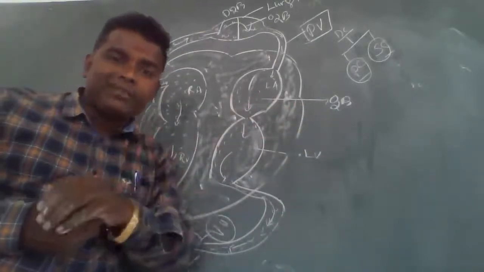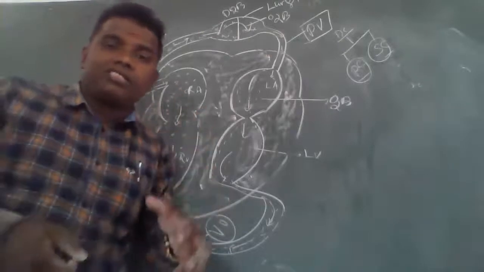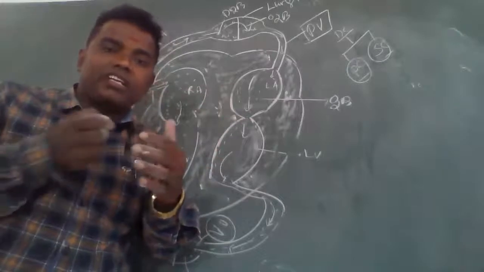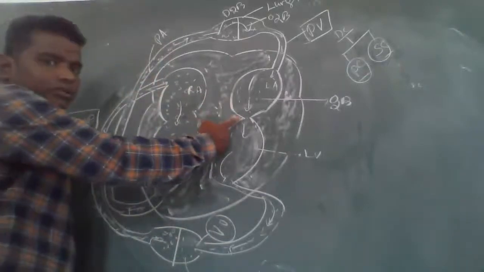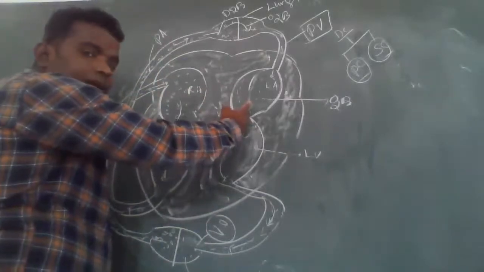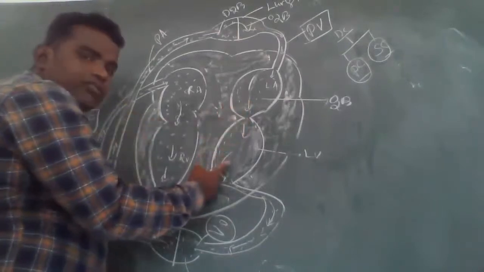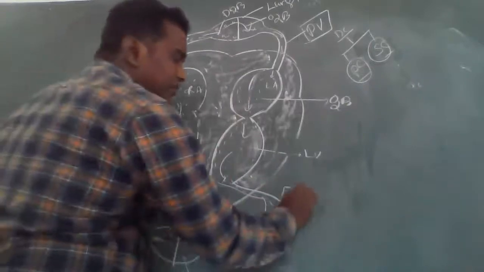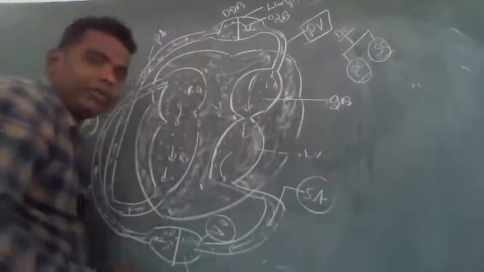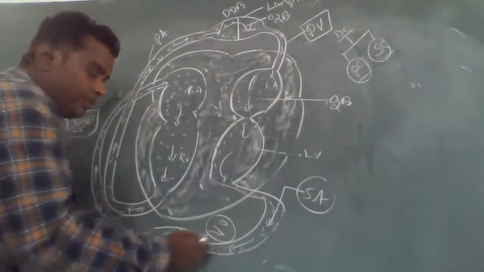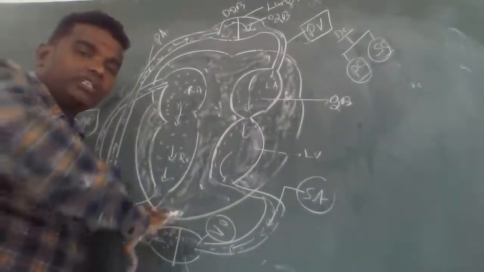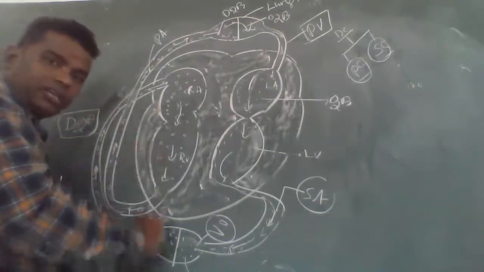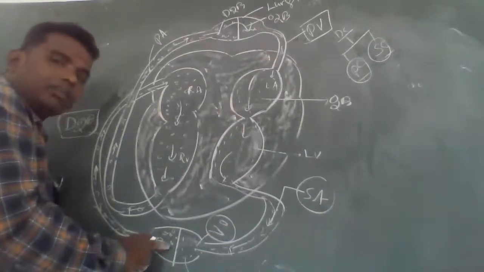Now, systemic circulation means what? It is the circulation between the heart to various organs and back to the heart. For example, this is the heart. Oxygenated blood goes from the left auricle to the left ventricle. The left ventricle pumps it out into the systemic aorta. From the systemic aorta it goes to various organs, where it is utilized, and deoxygenated blood is formed.